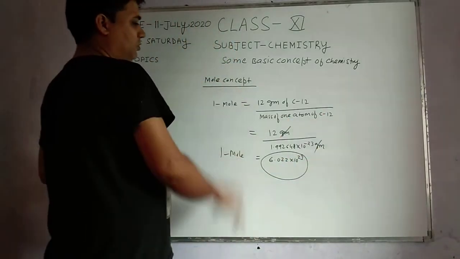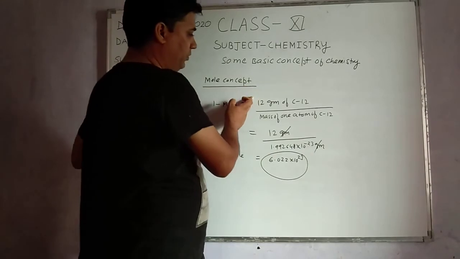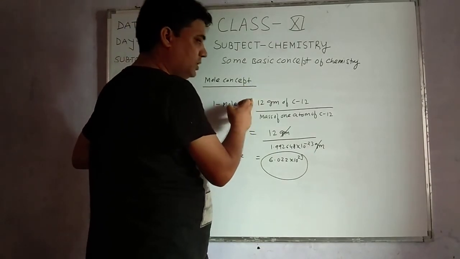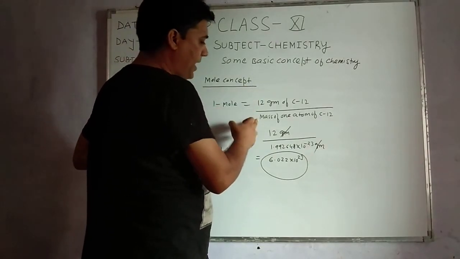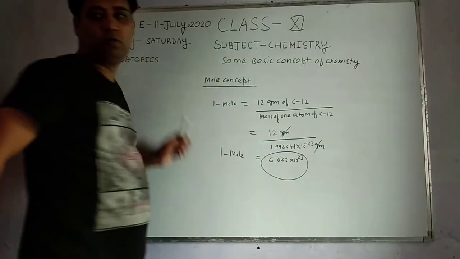How can we define a mole? It is the ratio of 12 gram of carbon-12 to the mass of 1 atom of carbon-12.